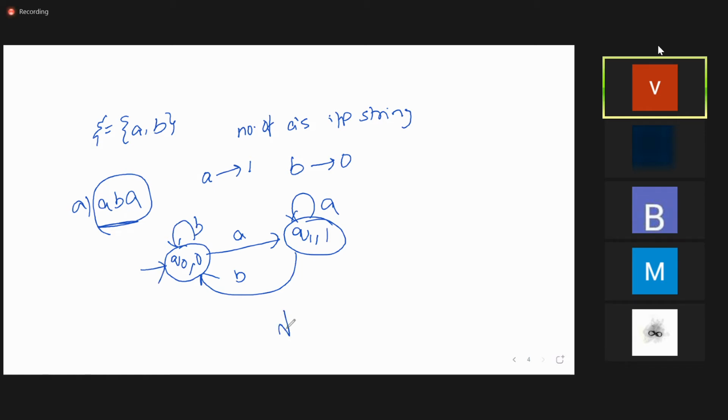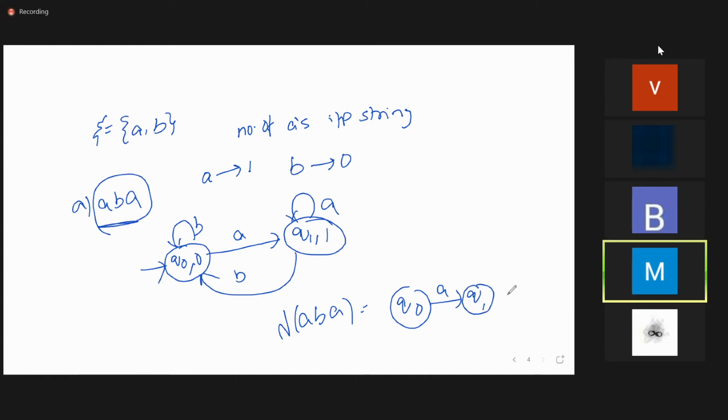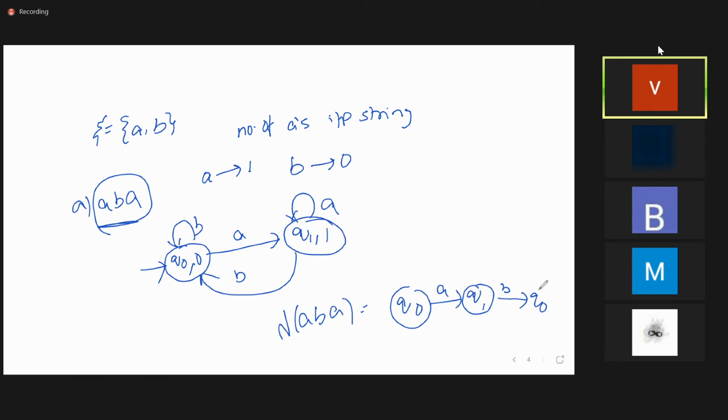How can we calculate lambda of ABA? Lambda of ABA means Q0 on A is going to which state? Tell me by looking at the diagram. Q1. Q1 on B is going to which state? Q0. Q0 on A is going to which state?